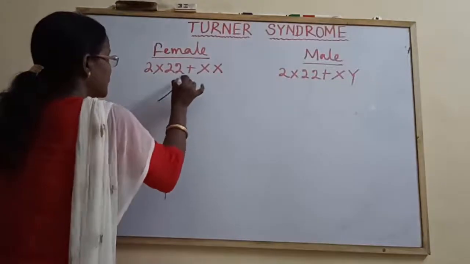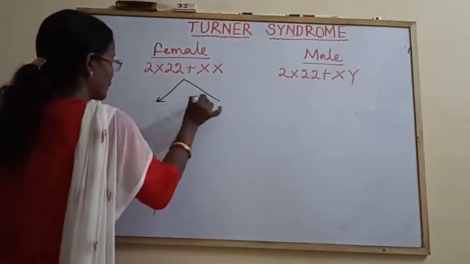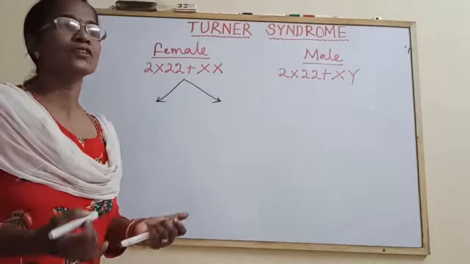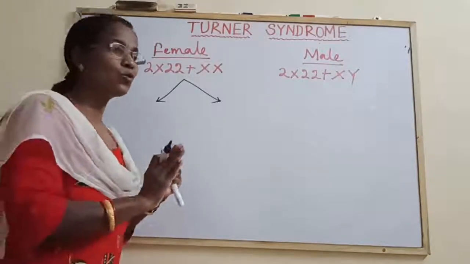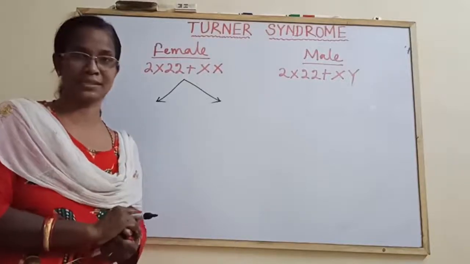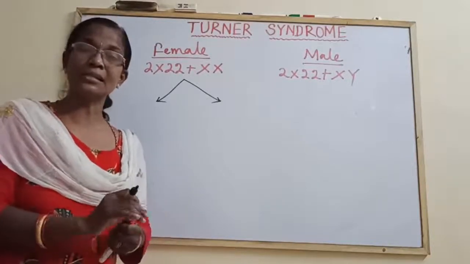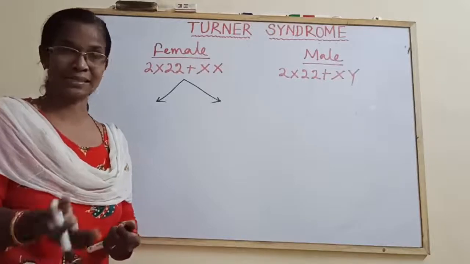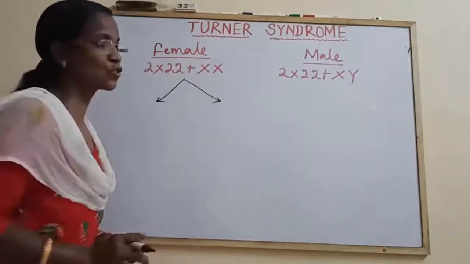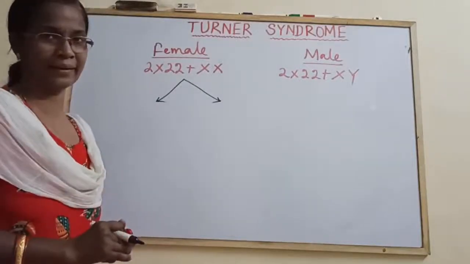Let us come. The chromosomes should be equally distributed for normal meiosis. Here some abnormalities occur. Suppose the sex chromosomes fail to separate.